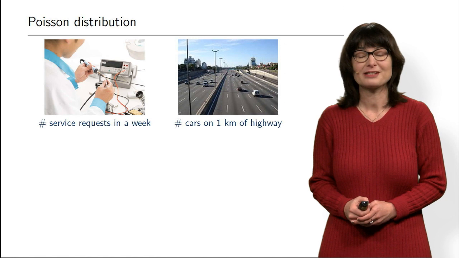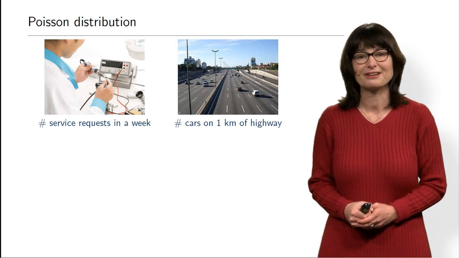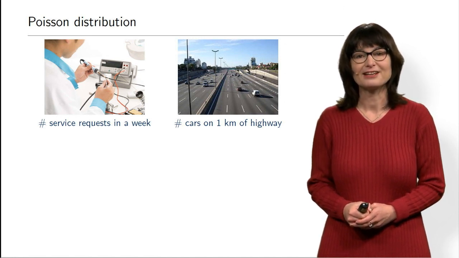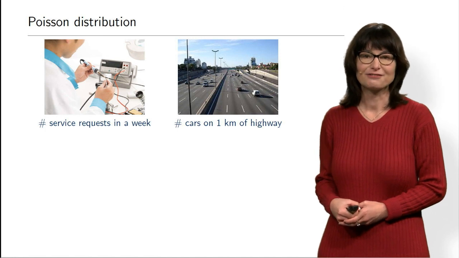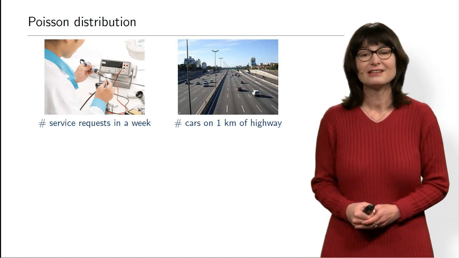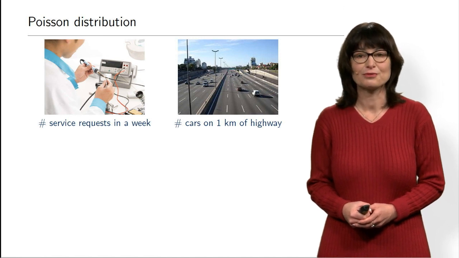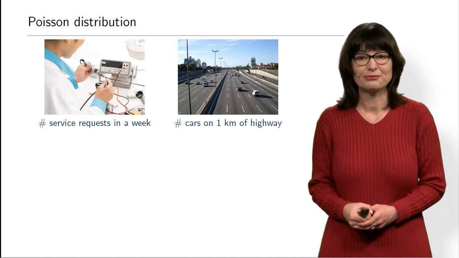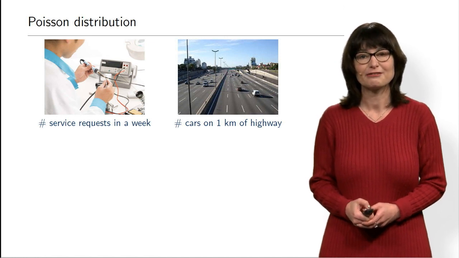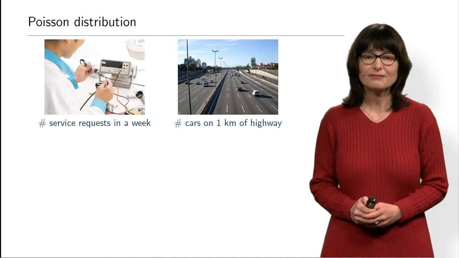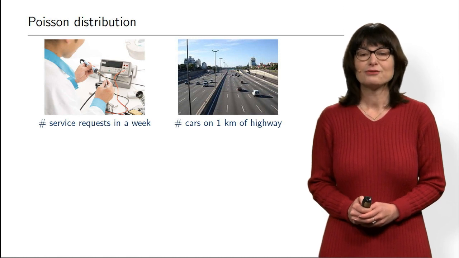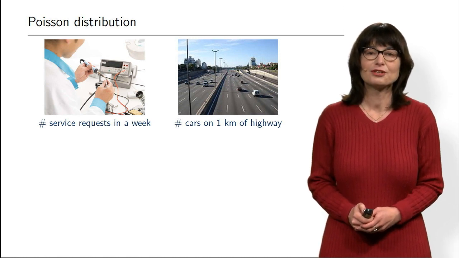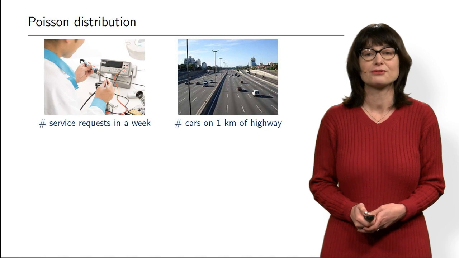Another example that we see every day is a highway. If it is a sunny day and no jam and the cars can freely overtake each other, then on a highway the cars will also have Poisson distribution. For example, the number of cars on 1 kilometer of highway will have approximately Poisson distribution. So usually we say a distribution models some real-life situation.